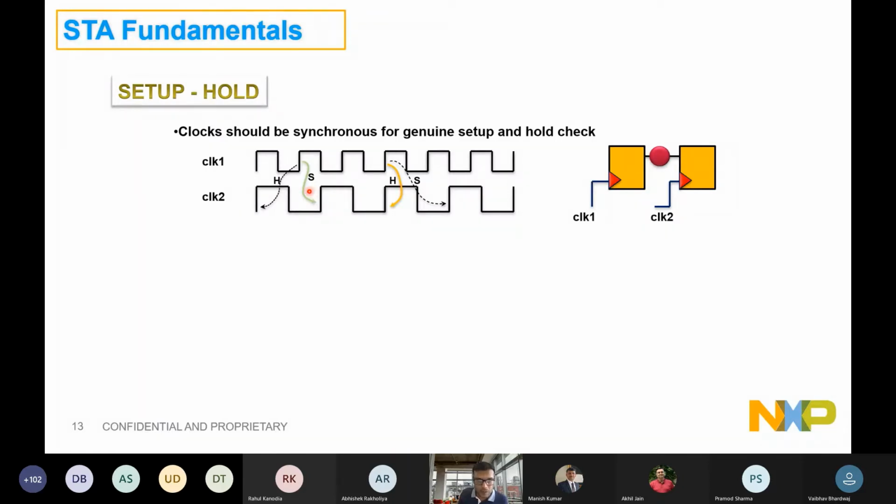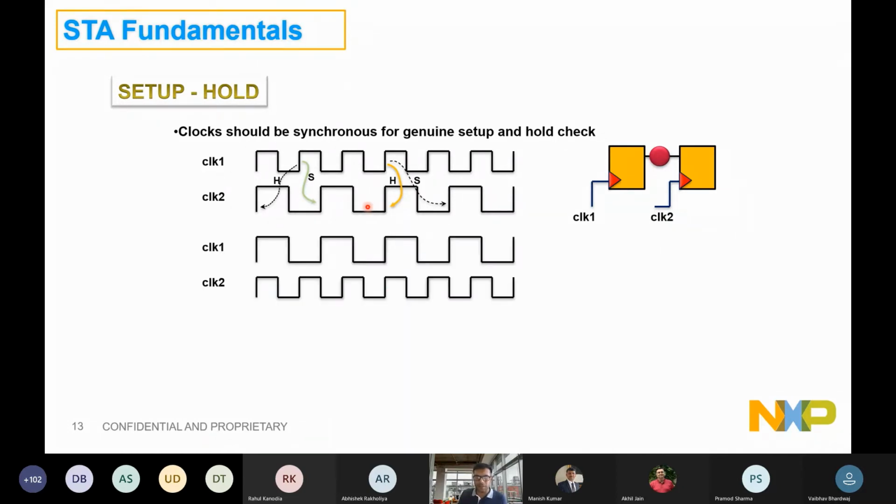So it will automatically time every setup, and for every setup there will be a hold. In this diagram, you can see that this is the default setup check and this is the hold check. If the clocks are not synchronous, you will start seeing very big violations in the design, because the tool will still assume them synchronous and will try to figure out some relationship. So the most pessimistic one will be reported as a setup and hold failure.